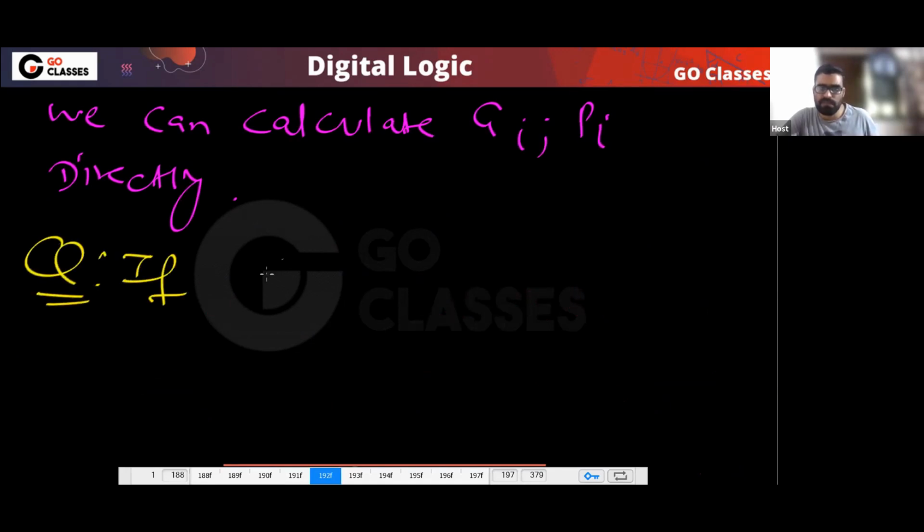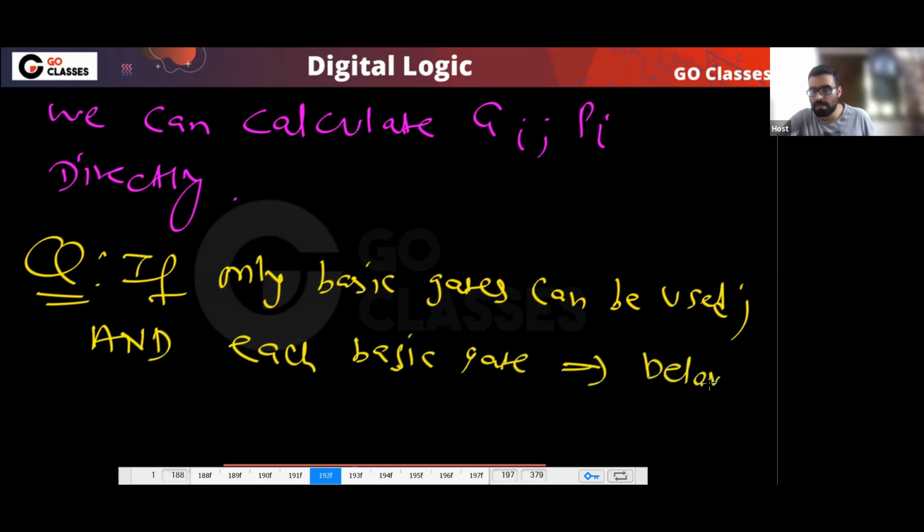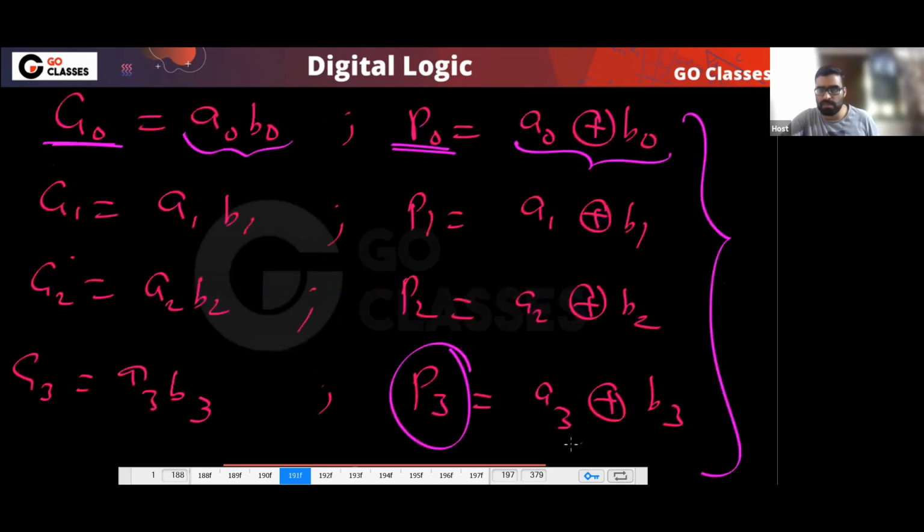Let me ask you one question. If only basic gates can be used, and each basic gate has a propagation delay delta, then tell me how much delay to calculate P3. What is that? P3 means we have an XOR.